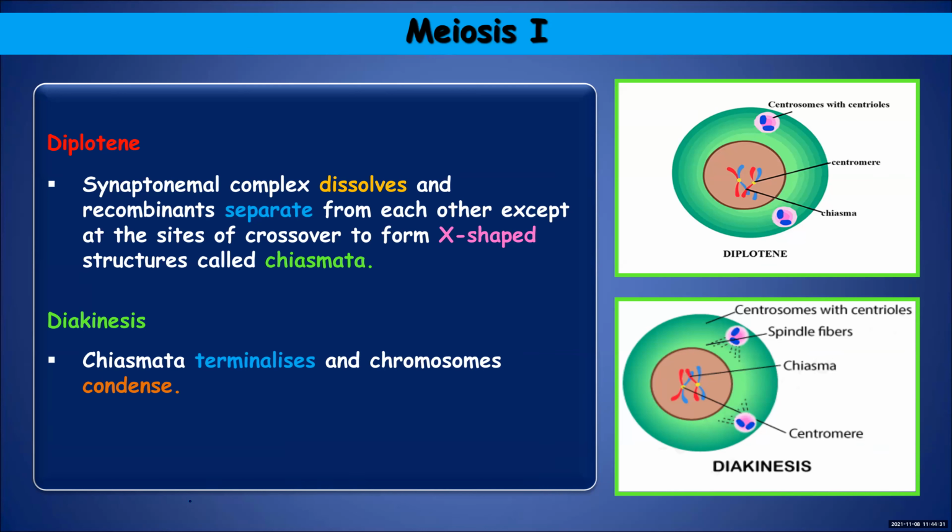Ma'am, diplotene. Diplotene. So in the diplotene stage, what you need to remember is chiasmata and dissolving of the synaptonemal complex. Once the synaptonemal complex is dissolved, you know that it was holding the two homologous chromosomes together. Once this dissolves, they will get separated. But where recombination has taken place, that region will remain attached in the form of an X. Okay? No, you didn't understand? So that region, see, I will show you.